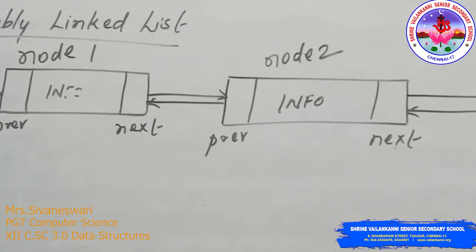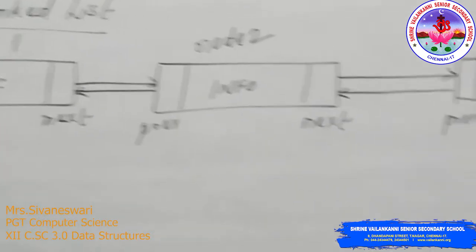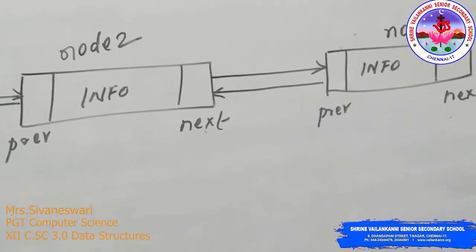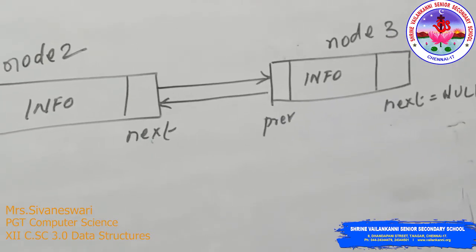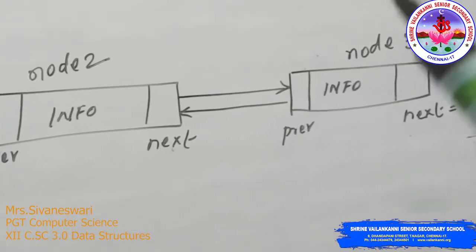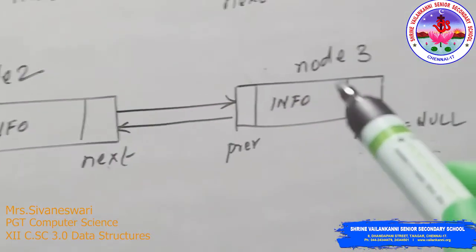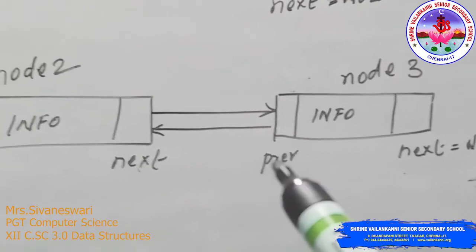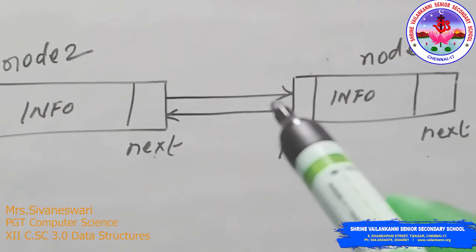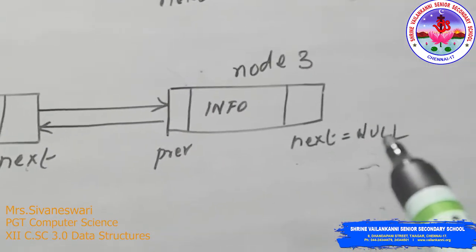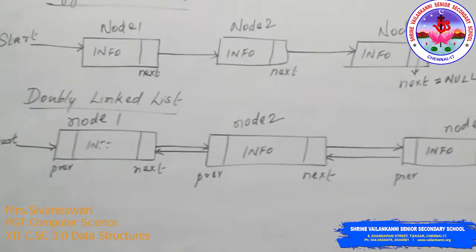Node 2's previous will point to node 1's memory location, and node 2's next pointer will have the memory location of node 3's data. When we come to node 3, it will have previous, because node 2 is the previous node whose memory location will be stored in previous, and next will be null. So this is how the doubly linked list is represented.